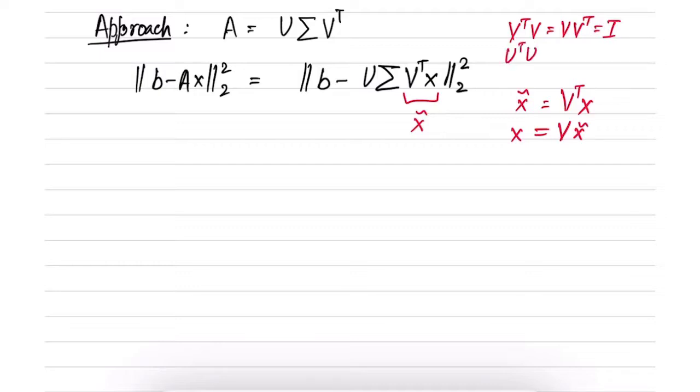And the same of course holds for U also. So U transpose U and U U transpose are also identity. So this can be written as norm of B minus U sigma X tilde, norm square of B minus U sigma X tilde.